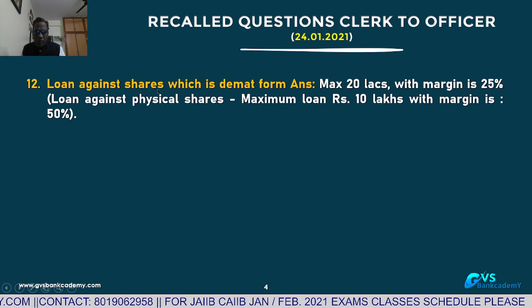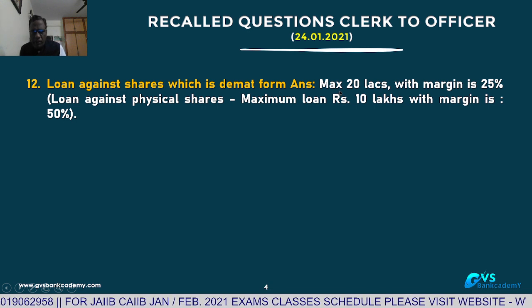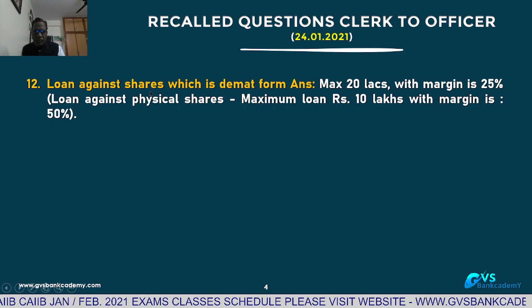Loan against shares which are in demat form: for individuals we can give a loan up to 20 lakhs, margin is 25%. Loan against physical shares: maximum we can give to individuals is 10 lakhs, margin is 50%. This is about loan against shares.